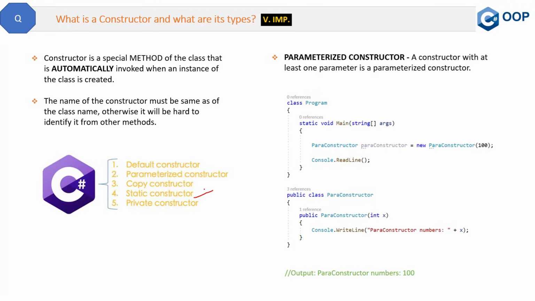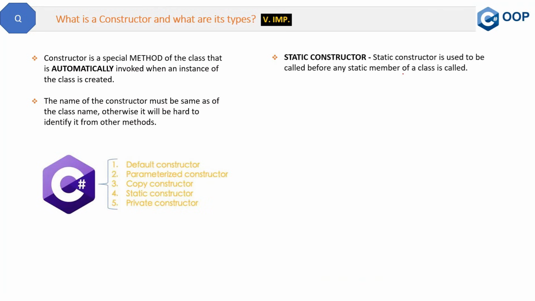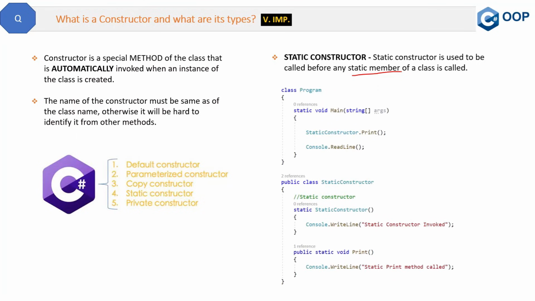So what is a static constructor? Let's see the definition first. A static constructor is called before any static member of a class is called. So what is this? Let me show you the code first. Here we have this class, static constructor. Inside this class we have this print method, which is a static method, right? In the main method we will call this static print method like this, because object creation is not required when a method is static. So we will directly call this method like this.